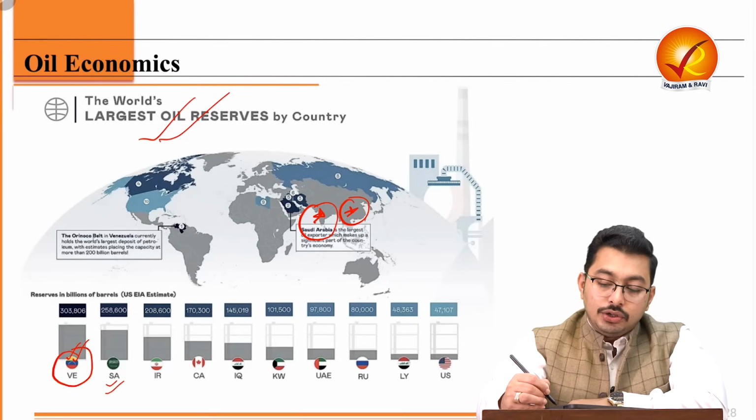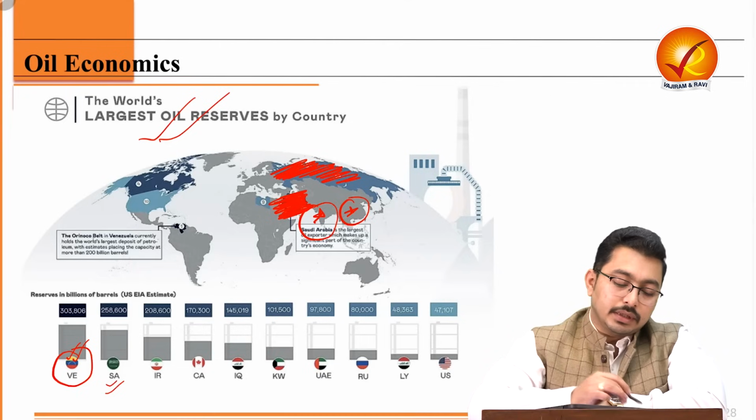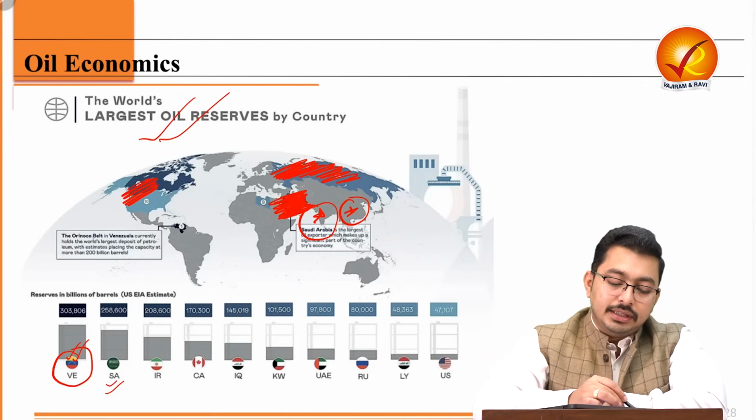On the other hand, you see a dominance of countries located in the Middle East. One, B, Russia. C, the US and Canada combined.